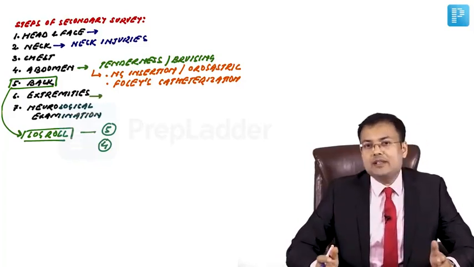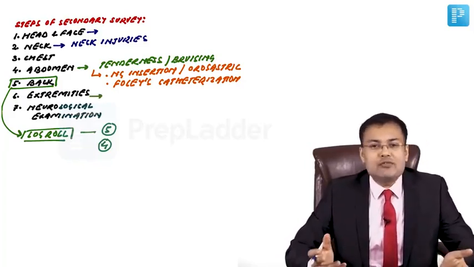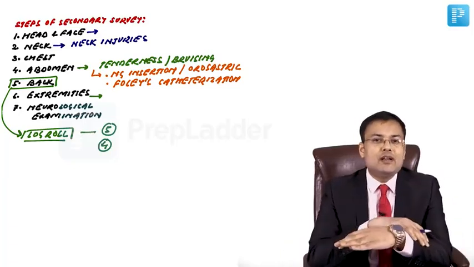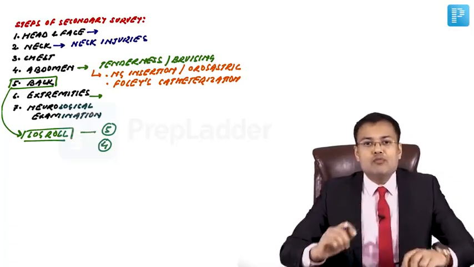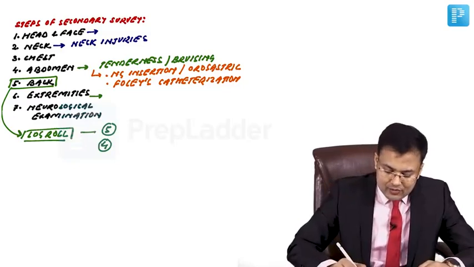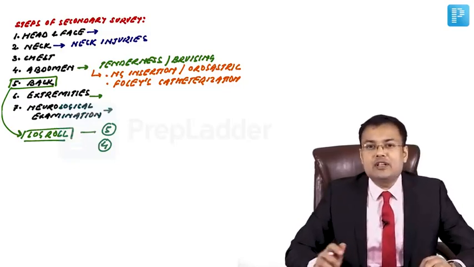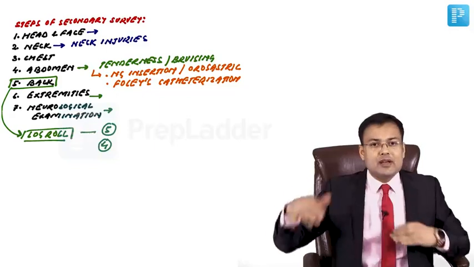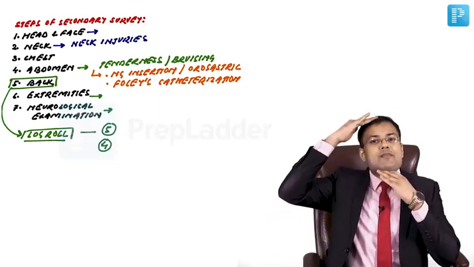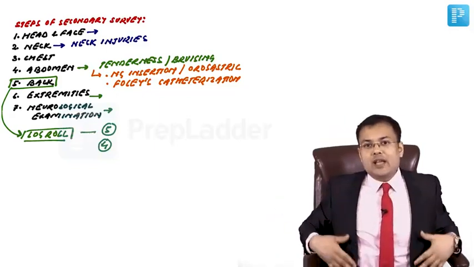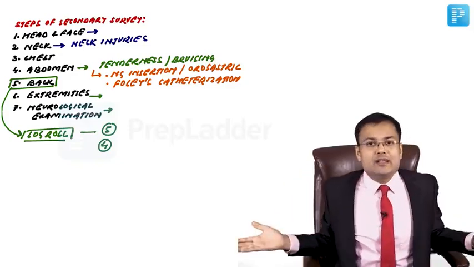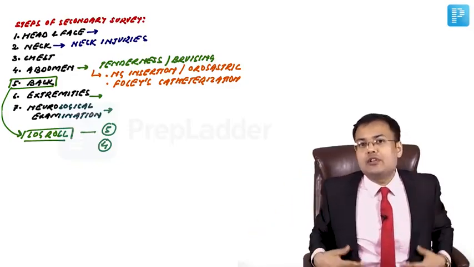Extremities. In extremities, we have to rule out fracture. So we have to look for crepitus, deformity, and any abnormal movement. And we have to perform a repeat neurological examination. So these are the 7 steps: examination of head and face, neck, chest, abdomen, then back, extremities, and the 7th step is repeat neurological examination.